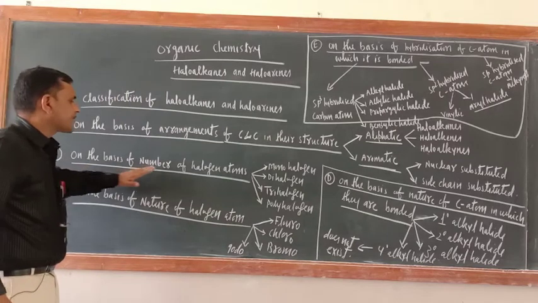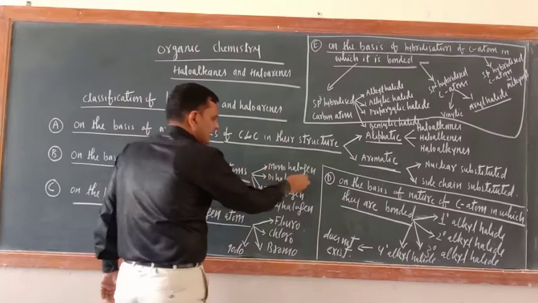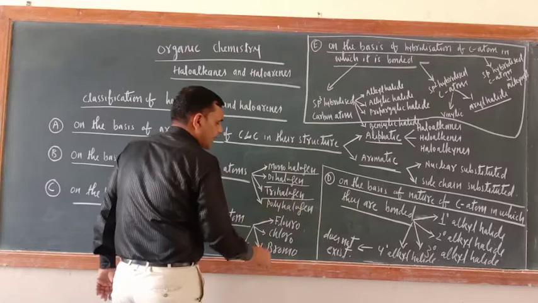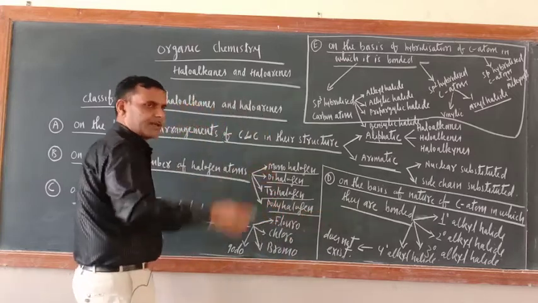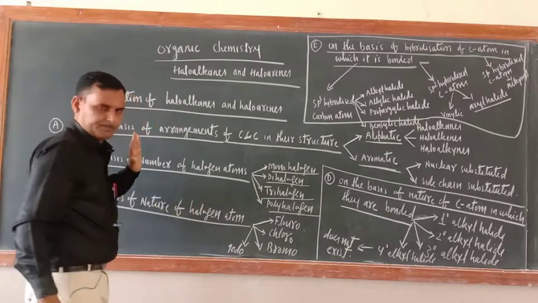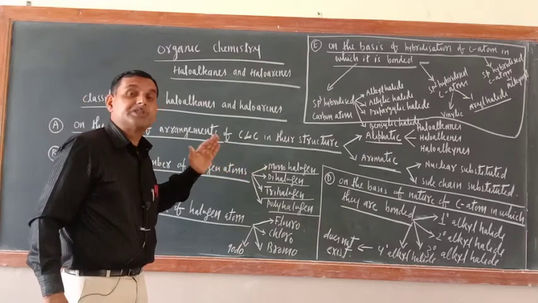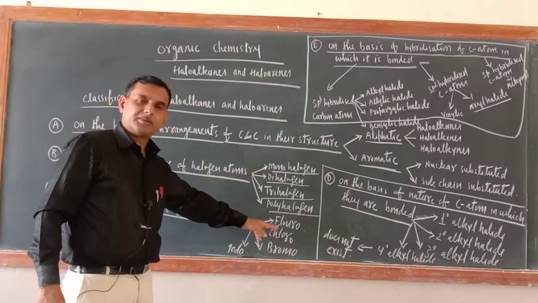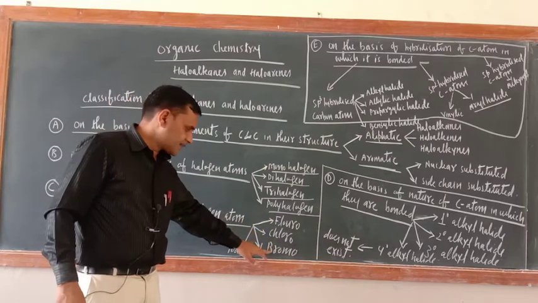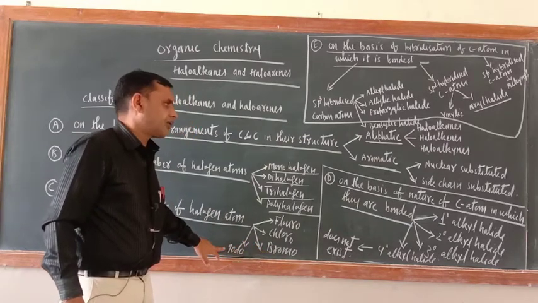The second basis is the number of halogen atoms. If in an organic compound only one halogen is there, then monohalogen. If two halogens, dihalogen. If three halogens, trihalogen. If many halogens, then polyhalogen. The next basis is the nature of the halogen atom, meaning which particular halogen atom is bonded with the chain. If fluorine is bonded, fluoroderivatives. If chlorine is bonded, chloroderivatives. If bromine is bonded, bromoderivatives. If iodine is bonded, iododerivatives.